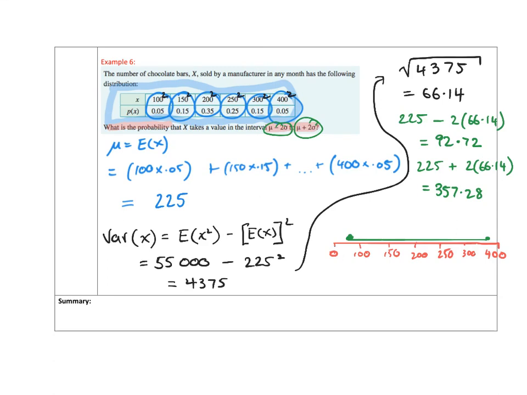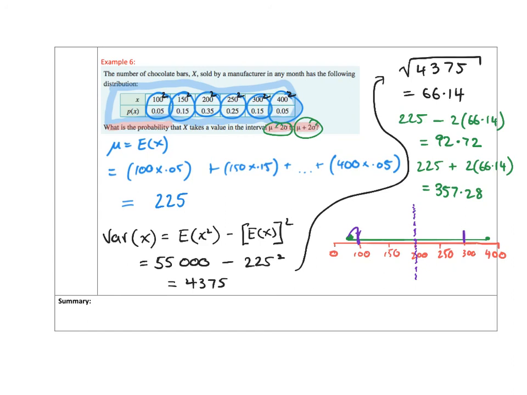Well, we always round towards the centre. So although I've gone over 100, I need to backpedal and stop at 100. And although I'm closer to 400 than I am to 300, I haven't crossed 400, and I need to round toward the centre, so I'll round to the 300 mark.